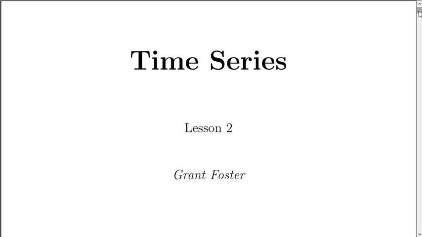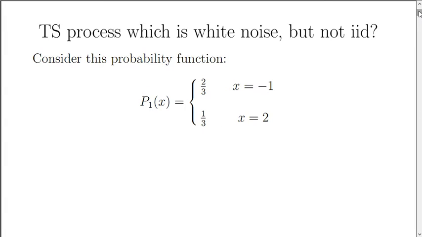We're going to start by looking at some of the problems I gave last time. I'm going to give you solutions for 3 of the 4 problems. They're solutions I came up with, and they're not necessarily the only solutions. Let's start with the first problem, which is devise a time series which is white noise, but it is not IID, that is to say, independent identically distributed.